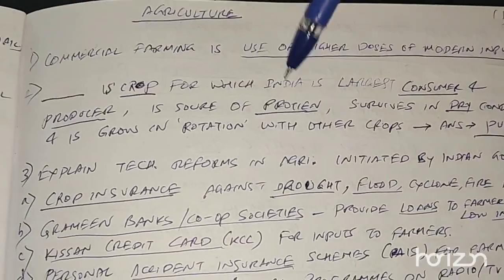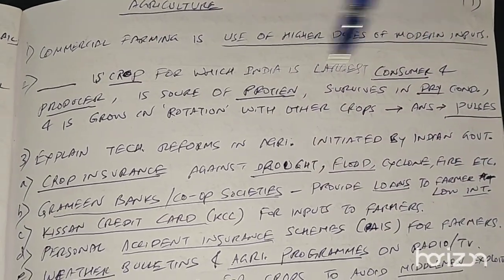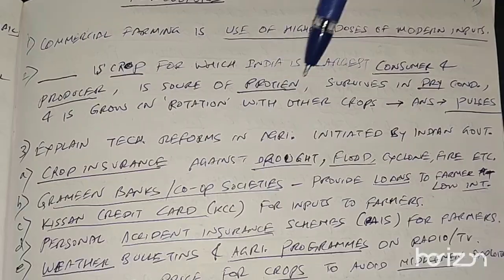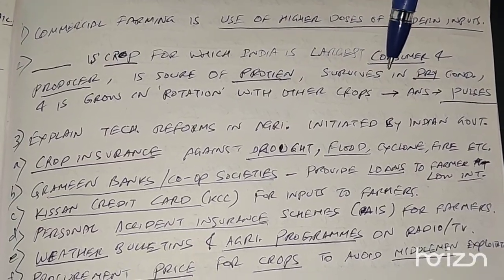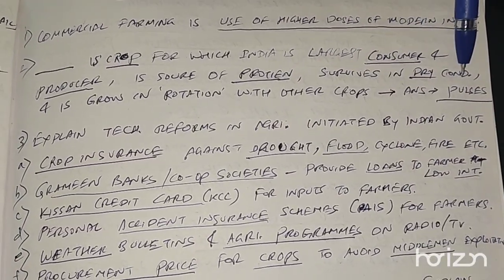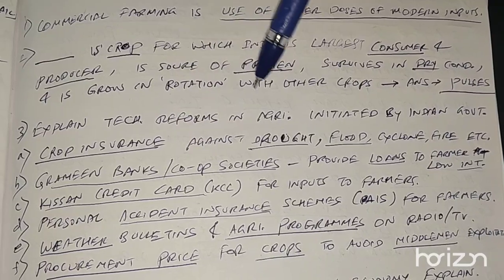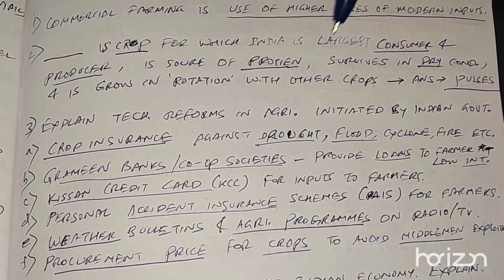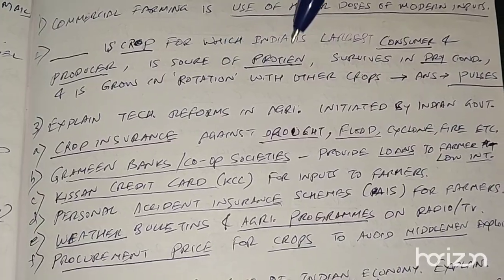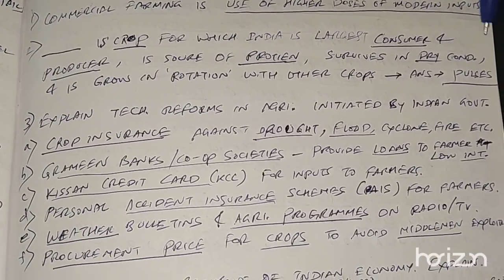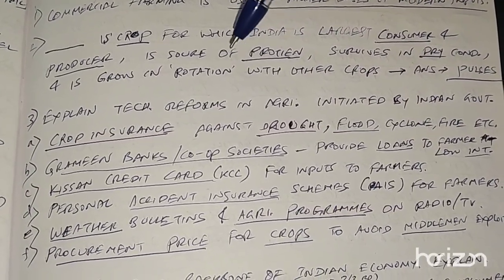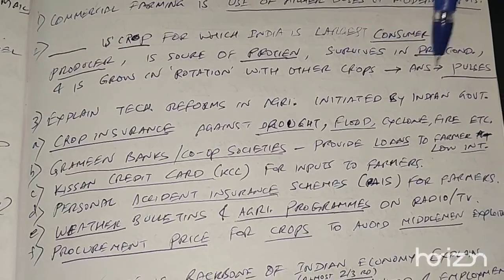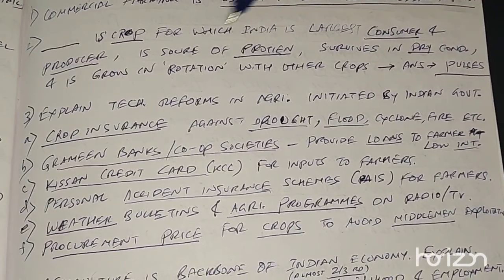Dash is a crop for which India is the largest consumer and producer. It is the source of protein and it survives in dry conditions and it grows as a rotation crop with other crops. So which is this crop? The crop for which India is the largest consumer and producer. It is a source of protein. It survives in dry conditions and is grown in rotation with other crops. The answer is pulses.